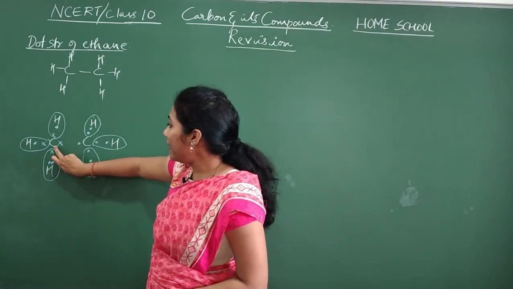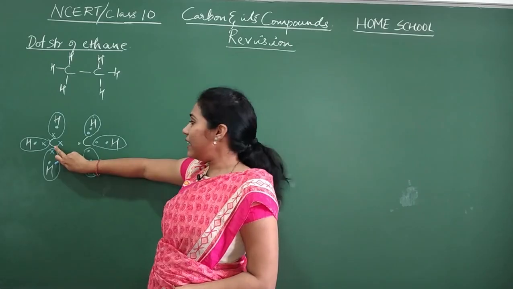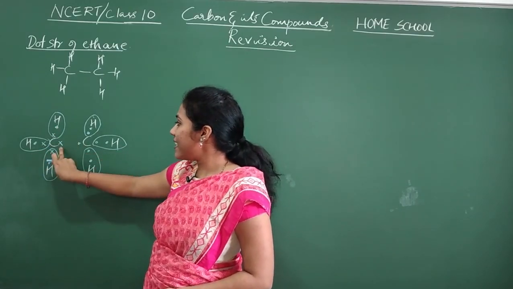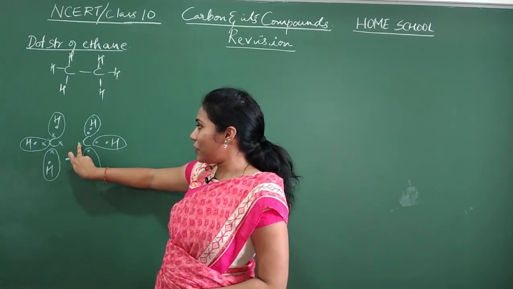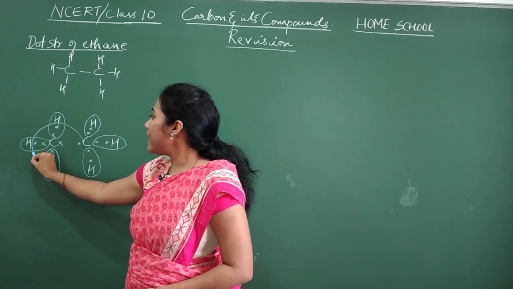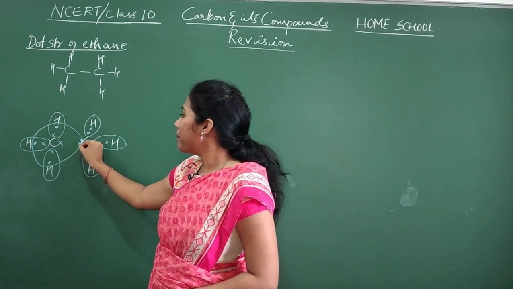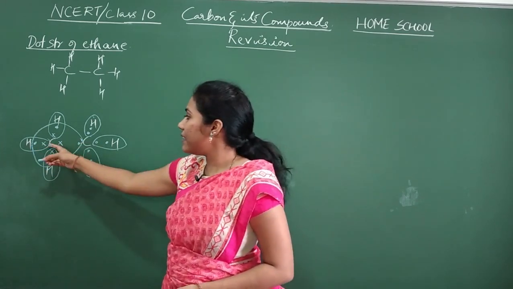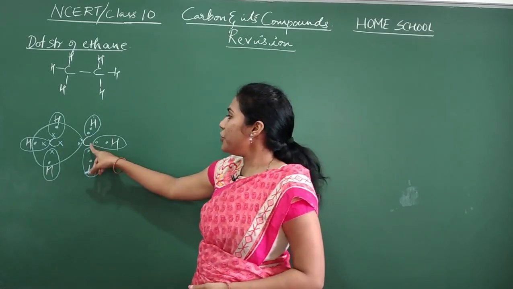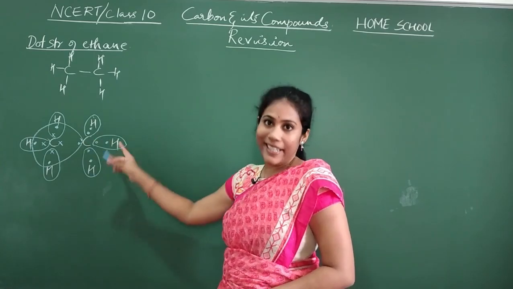So for this carbon, which are the 8 electrons you will consider? 1, 2, 3, 4, 5, 6, 7 and 8. 8th electron is this. So including all those electrons, give a big circle for this carbon. Okay, this is how you will circle this carbon. Coming to this carbon, for this also you are giving a circle indicating 8 electrons.